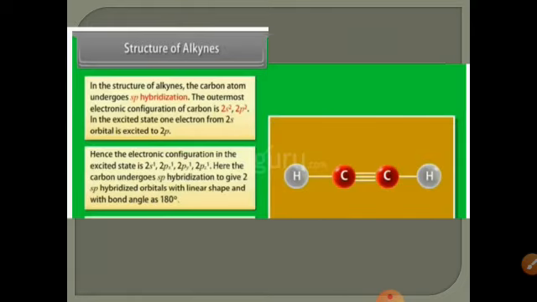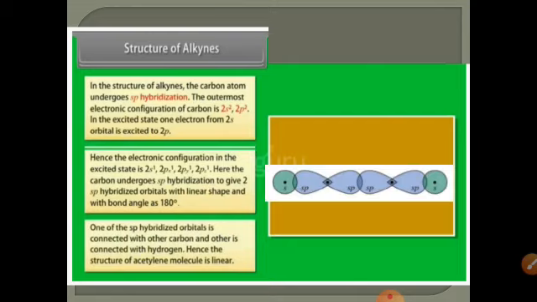Hence, the electronic configuration in the excited state is 2s1, 2px1, 2py1 and 2pz1. Here the carbon undergoes sp hybridization to give two sp hybrid orbitals with a linear shape and the bond angle is 180 degrees. One of the sp hybrid orbitals is connected with the other carbon and the other is connected with hydrogen.